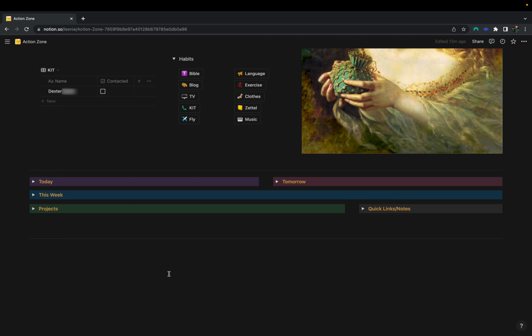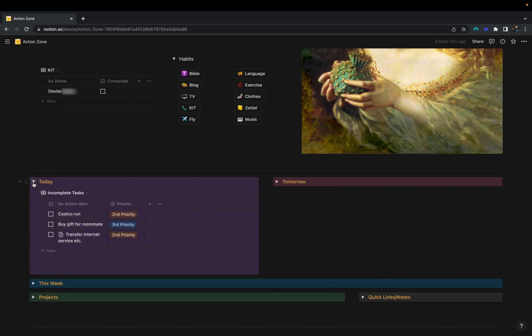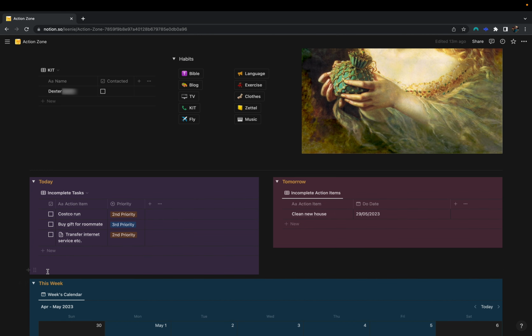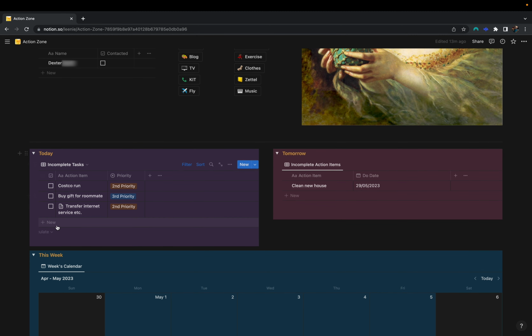For my scheduled tasks and to-dos, I have created a linked view of my action items database. I rank by first, second, and third priorities, or by scheduled events. This is tomorrow's action items. These are very simple filters organized by their due date. That's DO date, not DUE date.